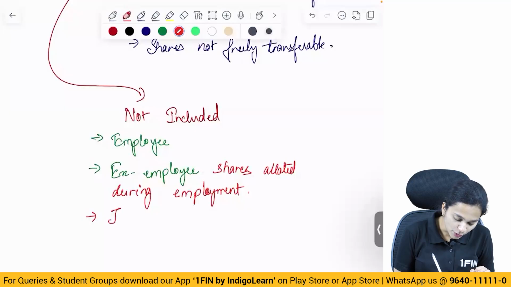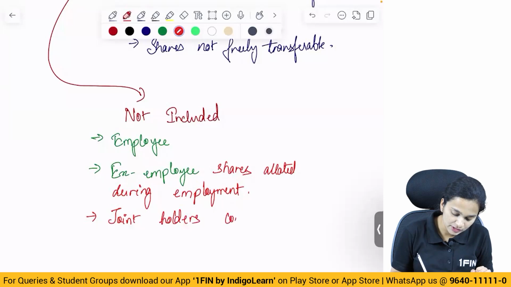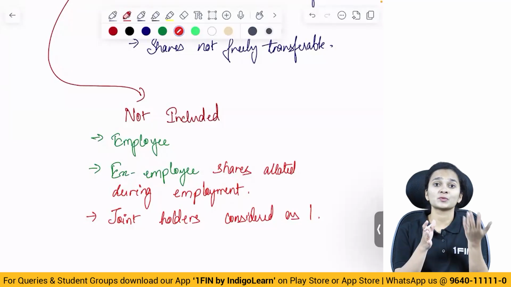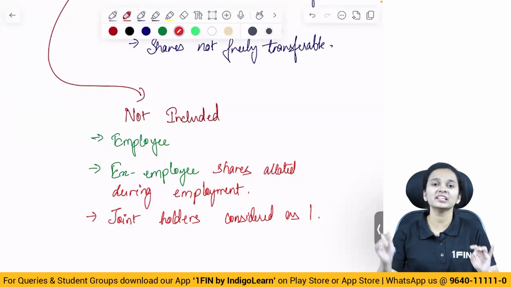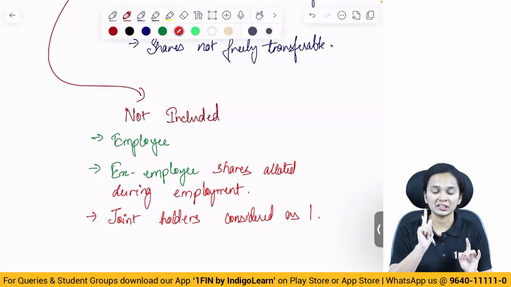And joint holders will be considered as one. So if I am holding shares with some other person, we will not be considered as two different members in a company, we will be considered as only one member.